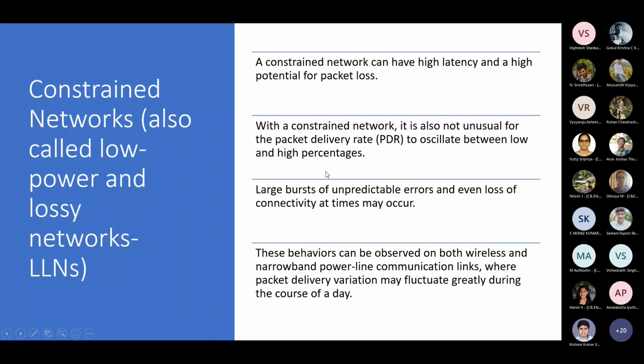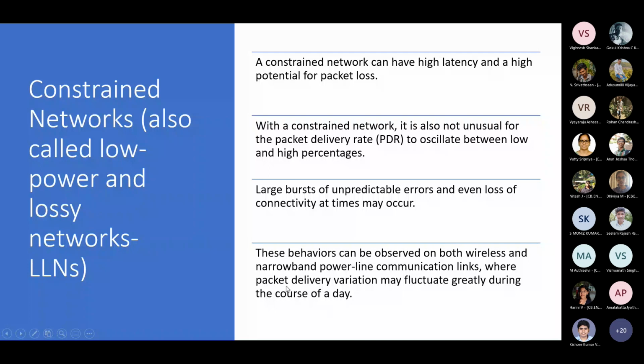And then you have loss of connectivity, which can also happen. If you're trying to create some kind of an ad hoc network, where the data jumps from one node to the other, there may be loss of connectivity, because the node to which you are trying to transmit may go to sleep. In those cases, it may not even be visible to your network. So how do you deal with those things? Connectivity may get lost. That is one challenge that we are looking at.